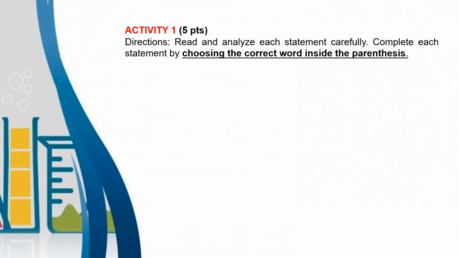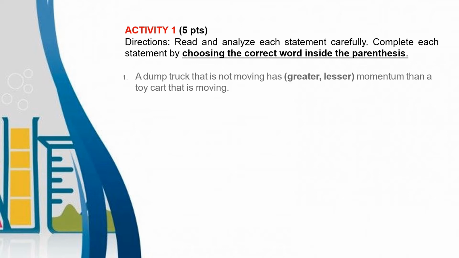For activity number 1, read and analyze each statement carefully. Complete each statement by choosing the correct word inside the parentheses. So what we're going to do is to choose the right word inside the parentheses. Number 1, a dump truck that is not moving has greater or lesser momentum than a toy car that is moving. So again, to have a greater momentum, the object should have a greater velocity and greater mass.